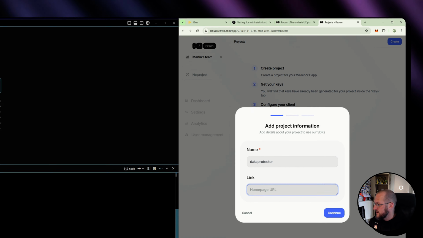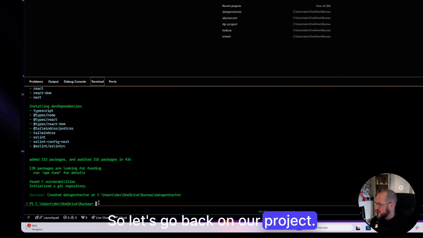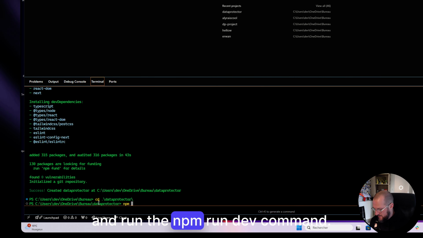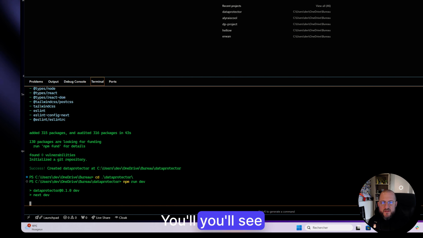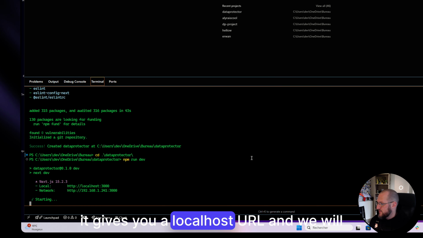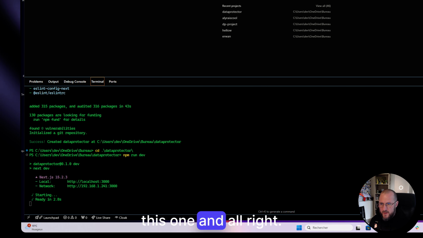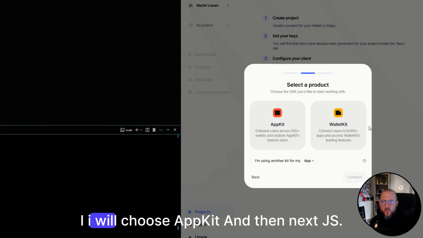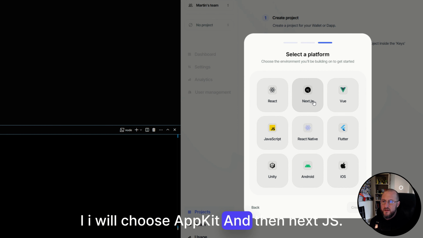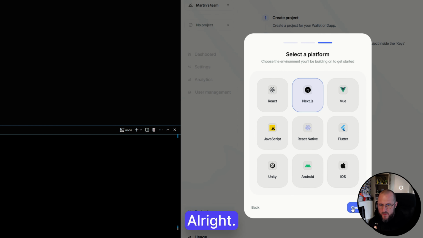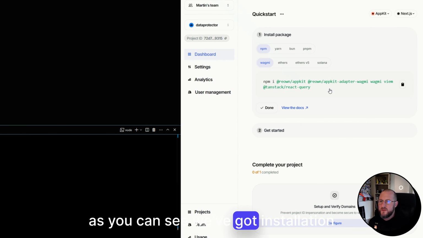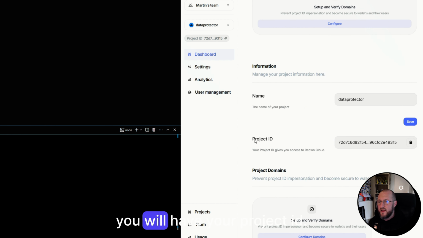So let's pick a name for our project, and you will need a homepage URL, and that's easy to get. So let's go back to our project and run the npm run dev command. You'll see it gives you a localhost URL, and we will pick this one. And all right, I will choose AppKit and then Next.js. All right, as you can see, we've got the package installation there, and there you will have your project ID. We will use it a little bit later.